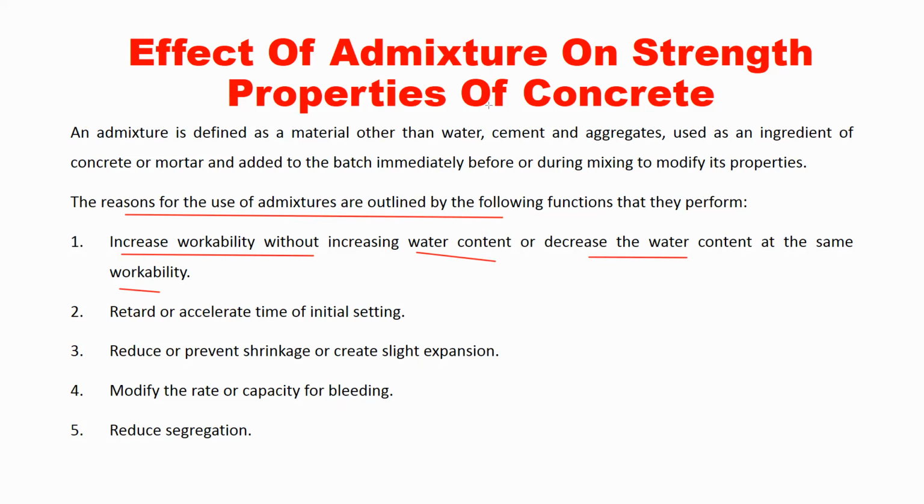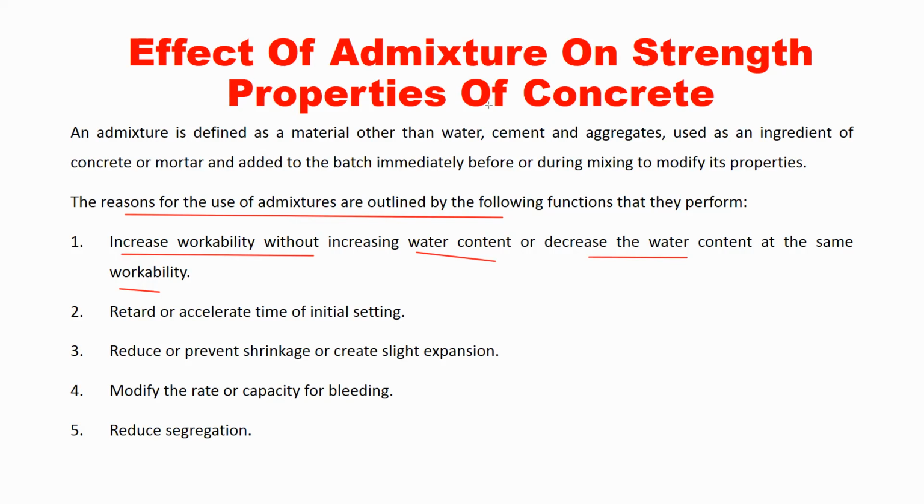Also, if you are doing underwater construction, there also you will want your concrete to become hard in less time. So in that condition, to make the concrete hard in less time, you will add an accelerator. Accelerator is one type of admixture. When you add that type of admixture, the concrete will become hard in a very short time.